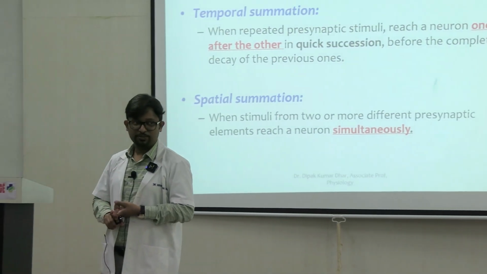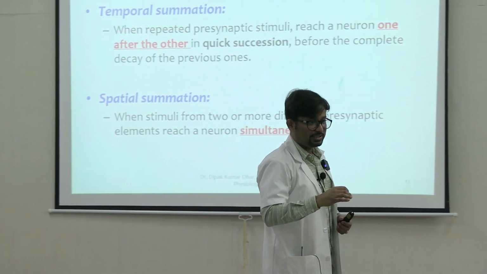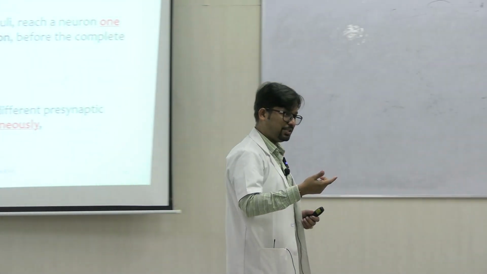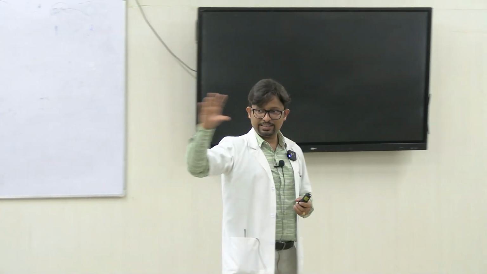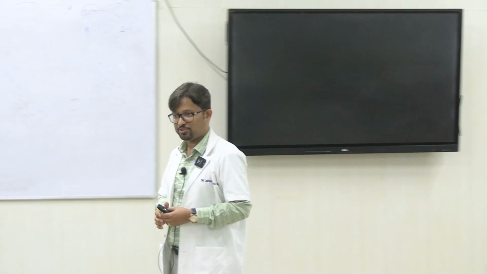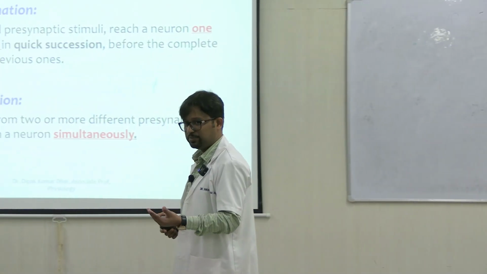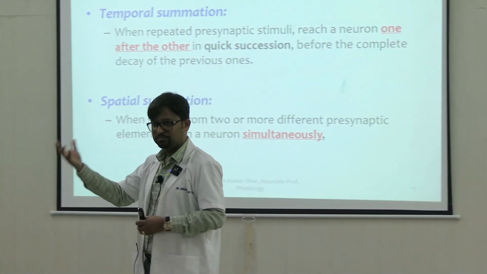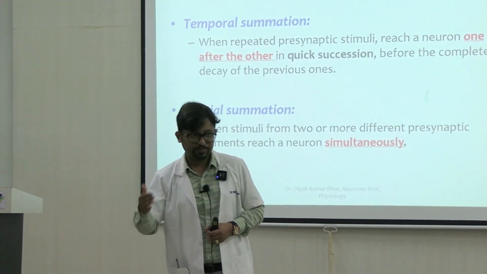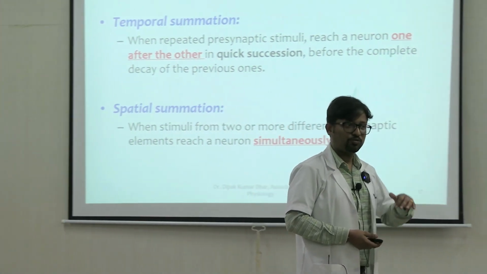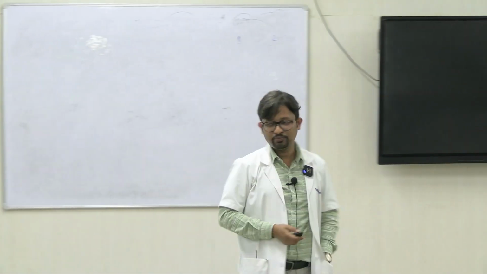Now the net effect of summation depends on the individual units. If there are more EPSPs, the net effect will be more. As an example, if there are 10 sets of synapses, and 7 or 8 are EPSPs and 2 are IPSPs, the net effect will usually be a positive or depolarizing change, EPSP. And of course, it will also depend on the magnitude. If there are more IPSPs, the net effect will be towards the negative side or hyperpolarized.